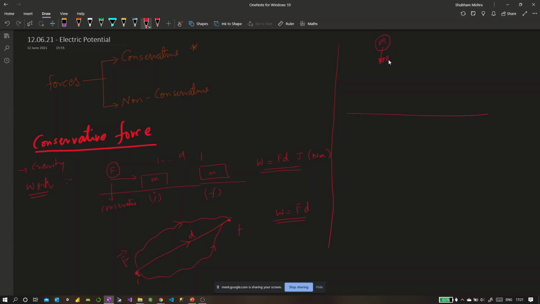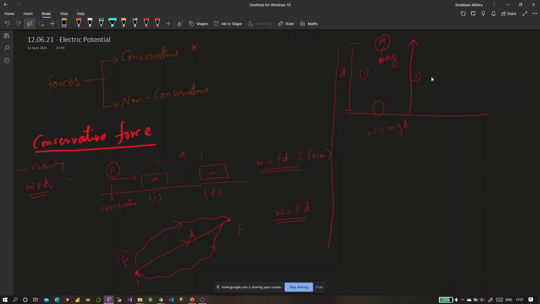Which will be equal to m into g, mass m being the mass and g being the gravitational acceleration. So gravity is always applying a force on the mass, on all the masses above it. Let's say we are at a distance d from the ground. When the mass comes down, the work done by gravity would be equal to mgd, right?